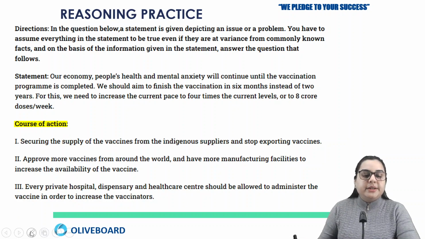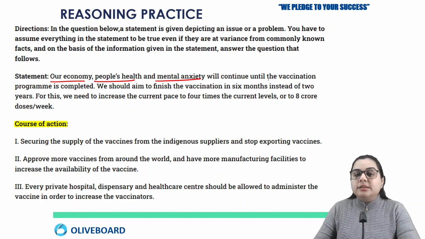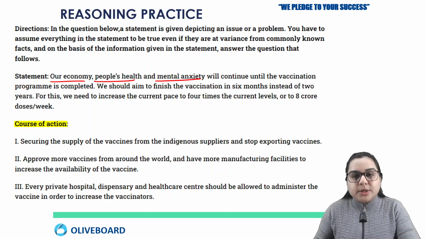These are some things that you have to follow while validating any course of action. So let's read the information first. The statement says our economy, people's health and mental anxiety will continue until the vaccination program is completed. Now that's true, and we can relate to this, it is very easy for us to understand because we have gone through the scenario.